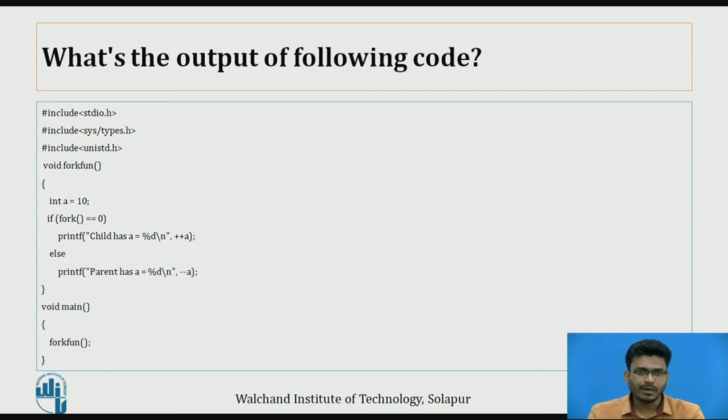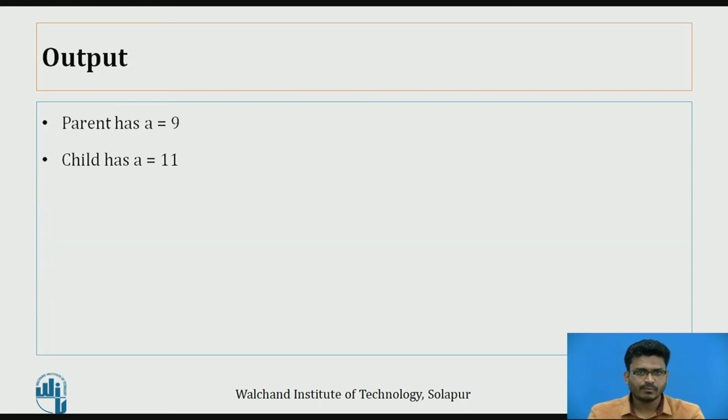That is going to be printed by the child process. And when we come to the parent process, we are decrementing the value of a, that is minus minus a. It means the parent process will print age equals 9.